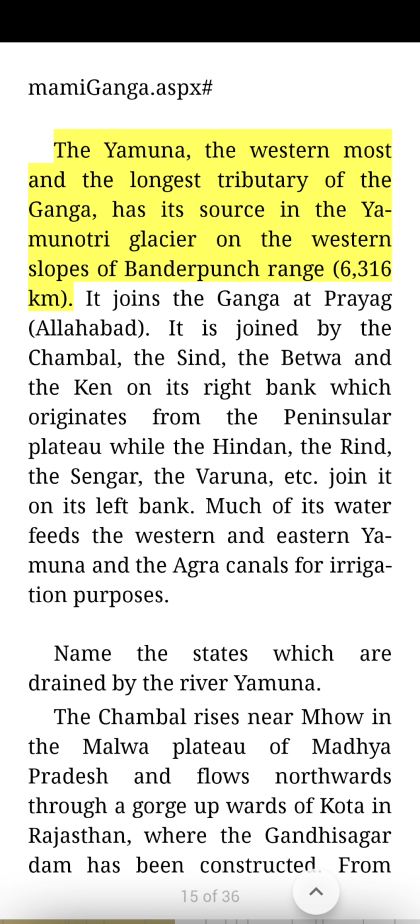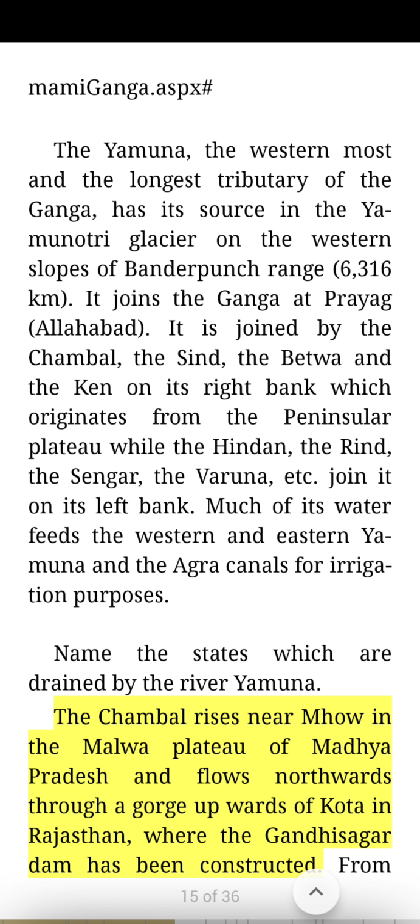The Yamuna, the westernmost and the longest tributary of the Ganga, has its source in the Yamunotri Glacier on the western slopes of Banderpunch Range, 6,316 meters. It joins the Ganga at Prayag, Allahabad. It is joined by the Chambal, the Sindh, the Betwa and the Ken on its right bank, which originates from the Peninsular Plateau, while the Hindan, the Rind, the Sengar, the Varuna, etc. join it on its left bank. Much of its water feeds the western and eastern Yamuna and the Agra canals for irrigation purposes. Name the states which are drained by the river Yamuna.